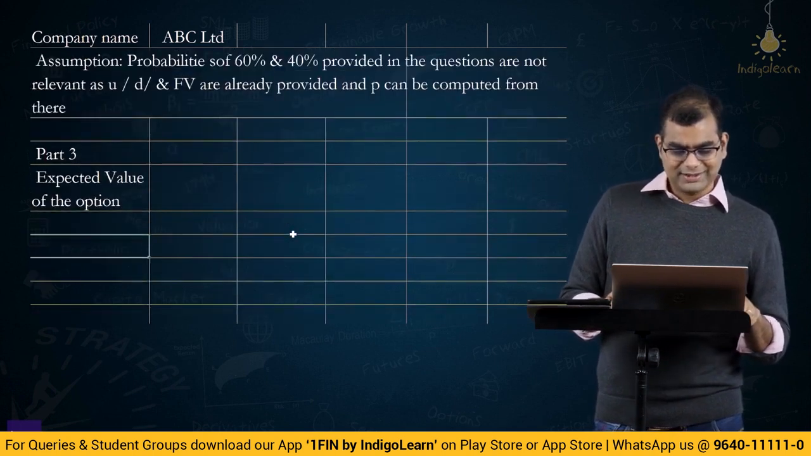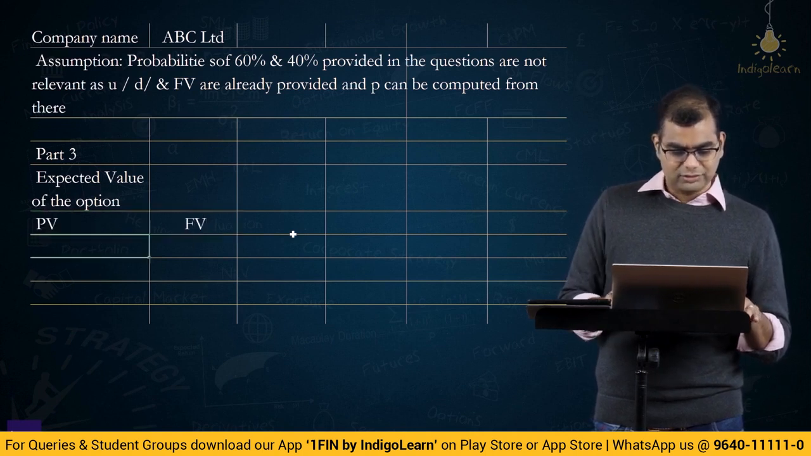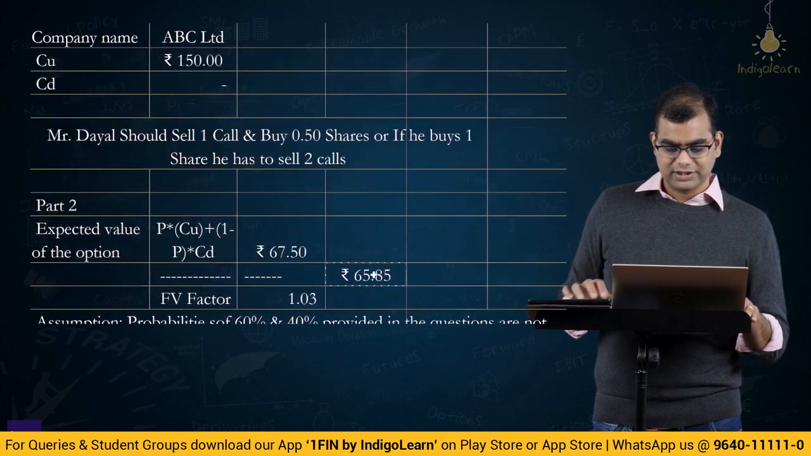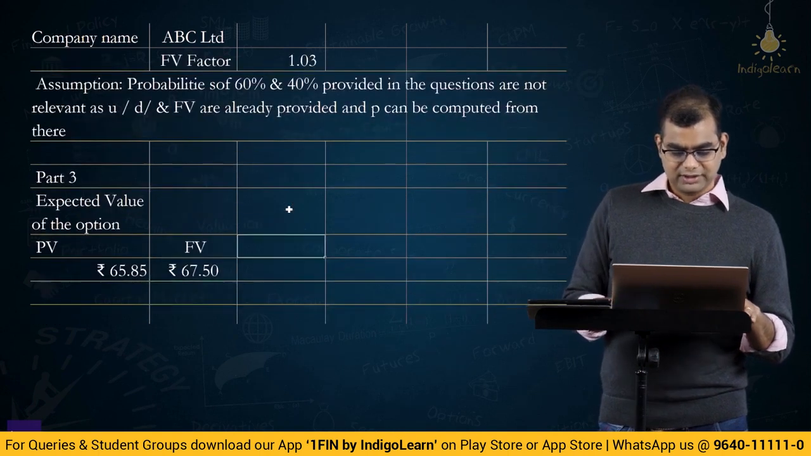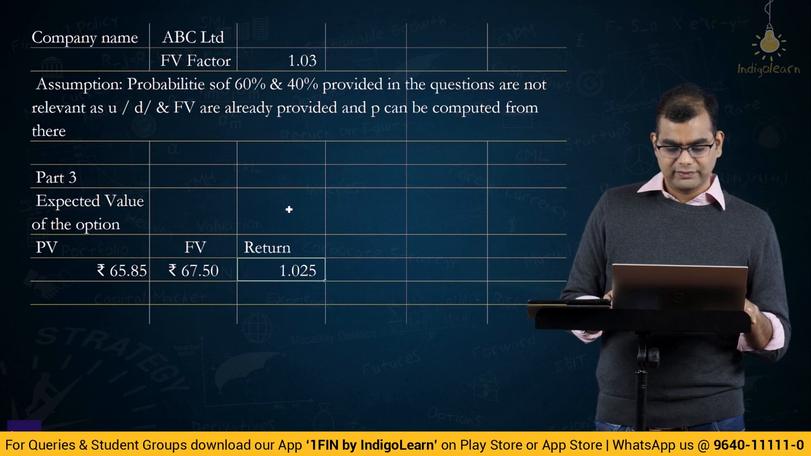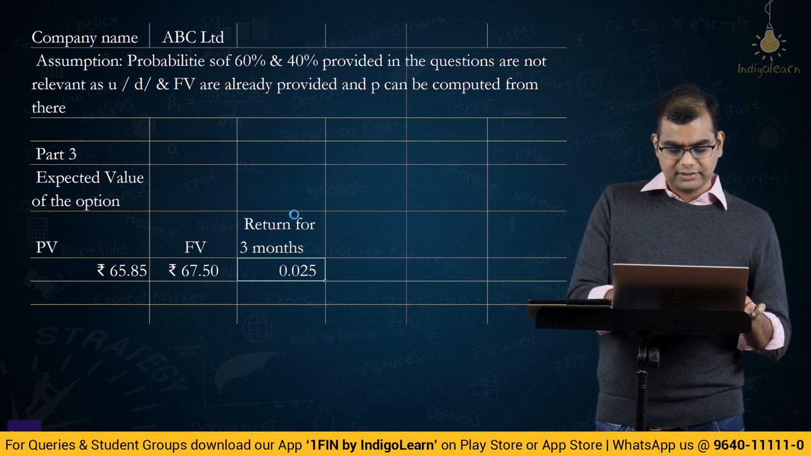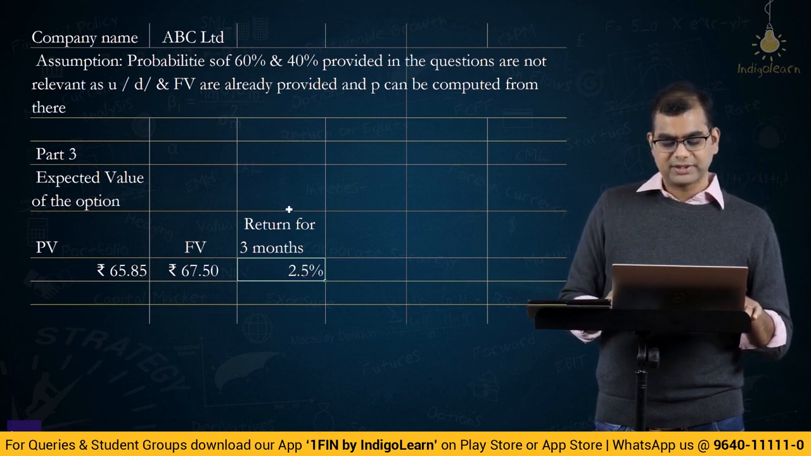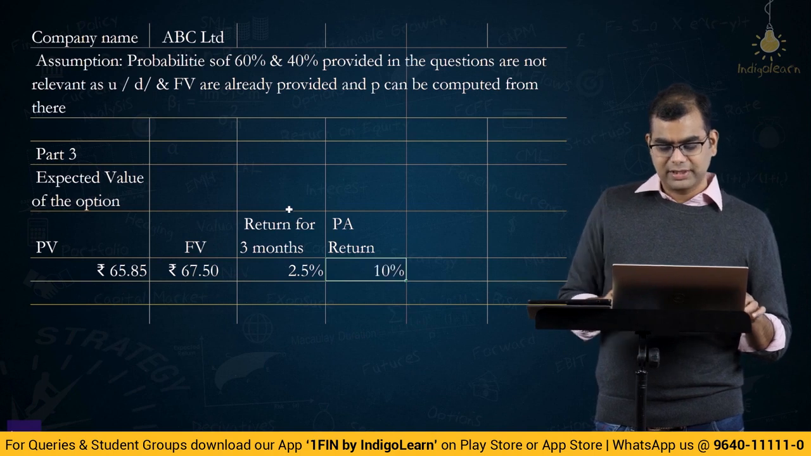See, what is the expected value here? Present value, future value. What is present value? Present value is 65.85. What is future value? Future value is 67.5. What is the return? 1.025. Return for 3 months. Minus 1 you have to do. So you will get 2.5%. So per annum return, okay, is 10% if you multiply it by 4.